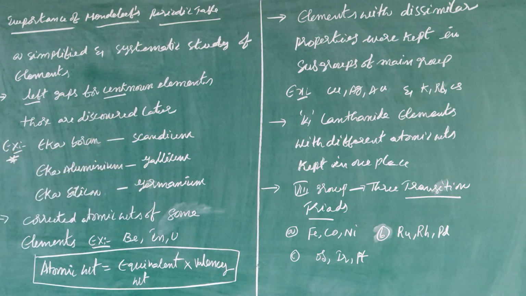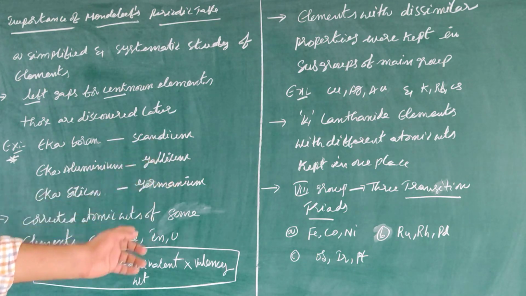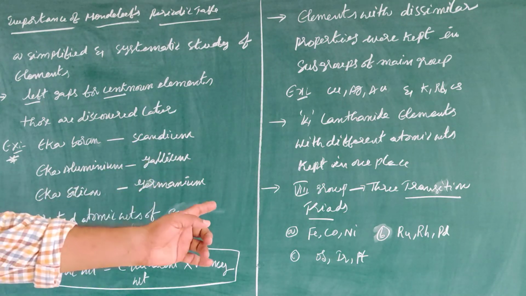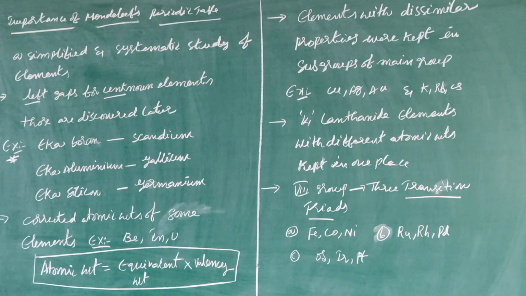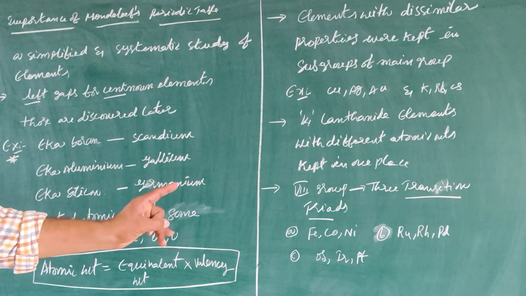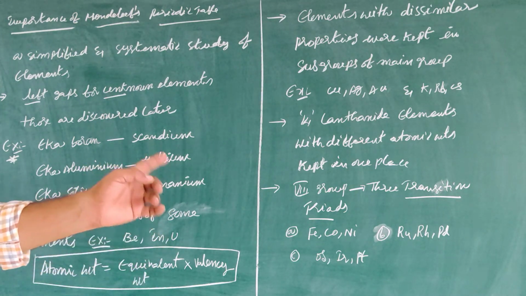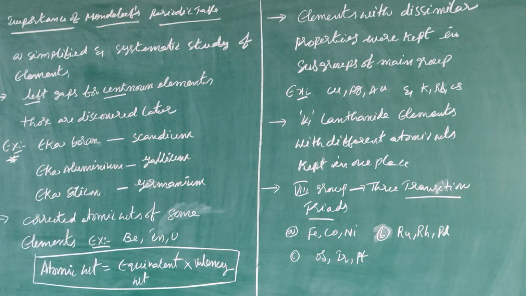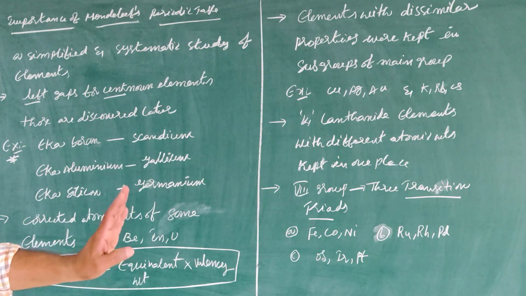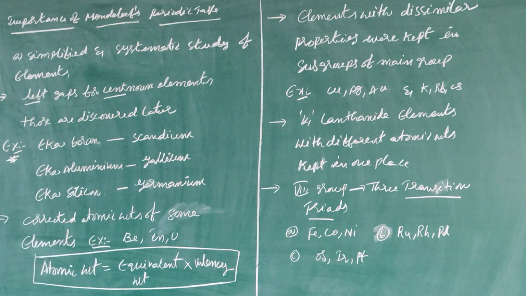Next one, the 8th group, in which we already discussed 3 sets, 3 times 3, 9 elements. Those are called transition triads. Ferrous, cobalt, nickel, one triad. Ruthenium, rhodium, palladium, another triad. Osmium, iridium and platinum, another triad. These three triads are called transition triads, which are kept in the 8th group.